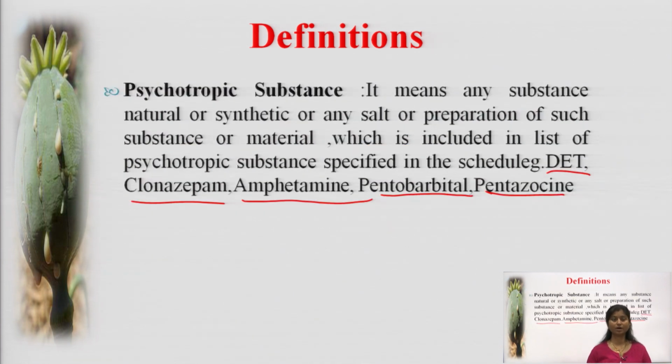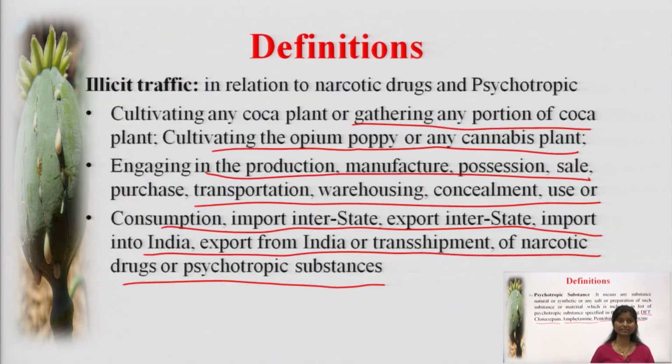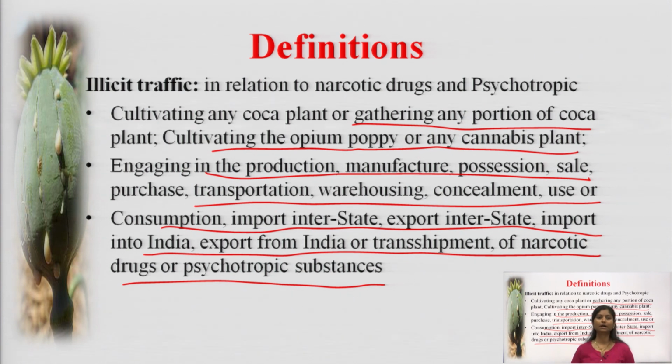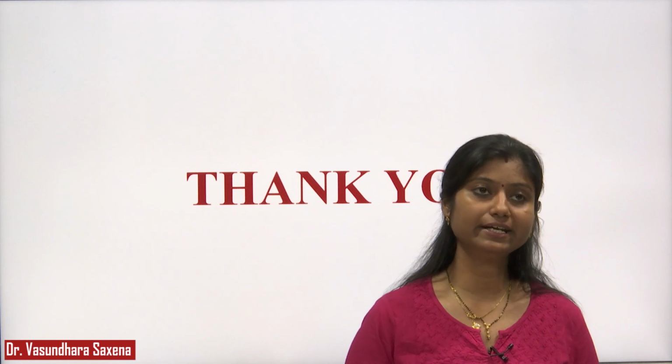With this, I am concluding that you now have a brief idea of narcotic drugs and psychotropic substances and the aim for starting this Act. I will cover more important details of this Act in my next sessions. Thank you.